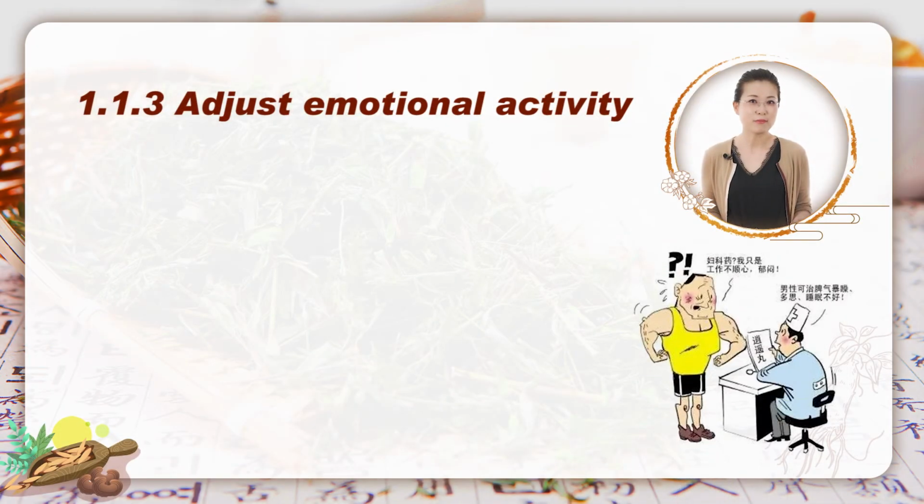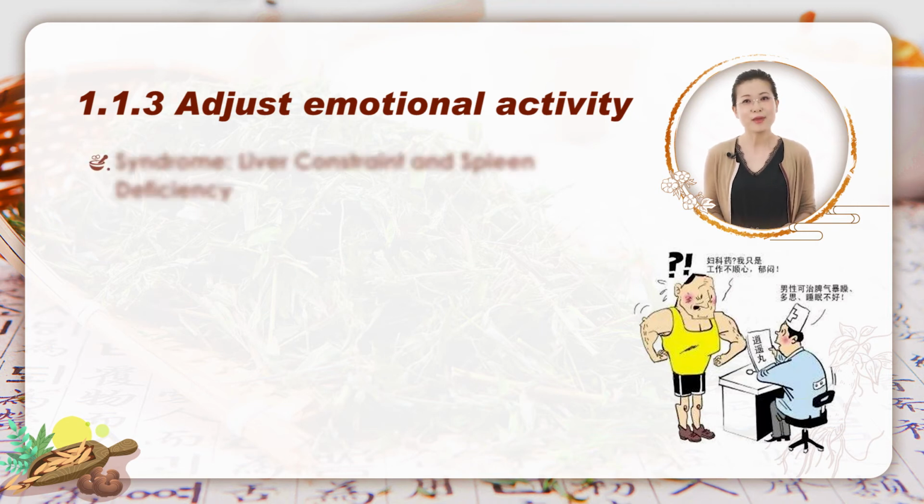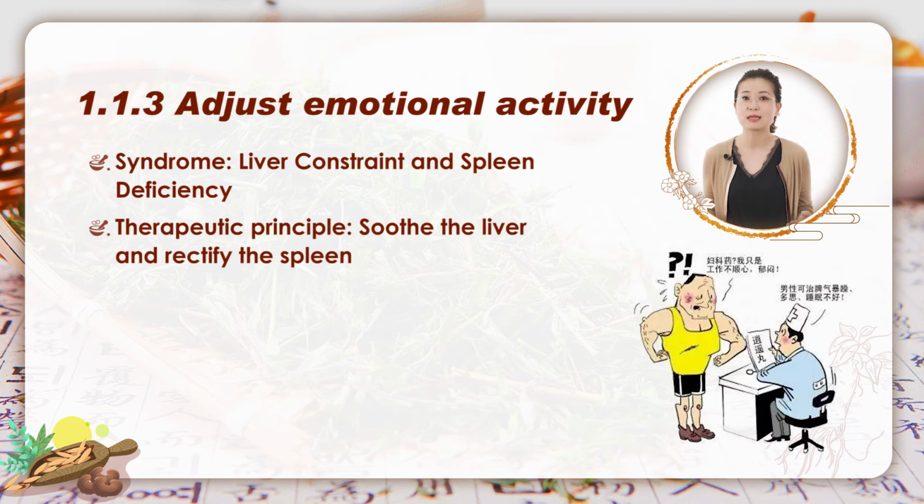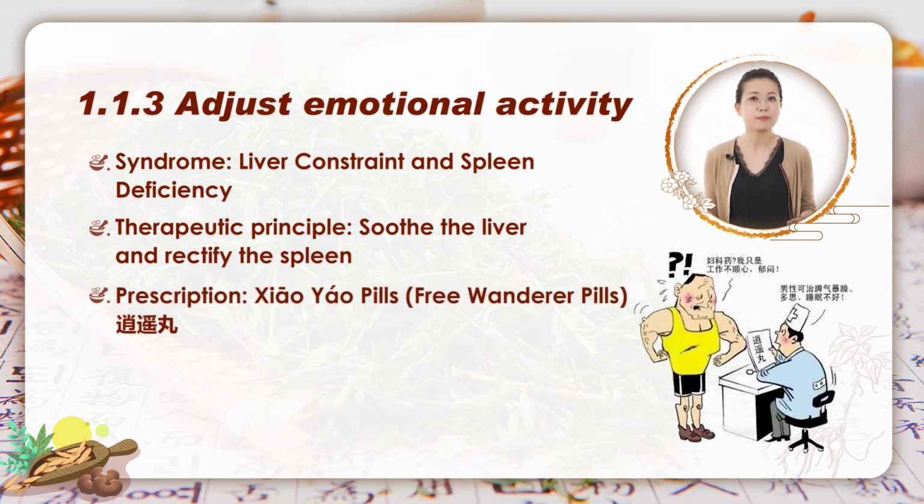So, do you still remember the cartoon, and the story behind the cartoon? A man with anxiety presenting symptoms of vexation, easily getting angry, overthinking, insomnia. In TCM, his problem belongs to liver constraint and spleen deficiency. Liver constraint actually results from liver qi stagnation, a failure of liver qi in free flow. So he can be treated by the method of soothing the liver and rectifying the spleen.